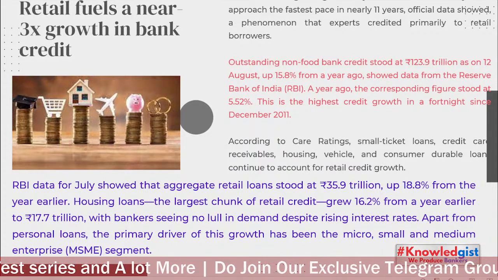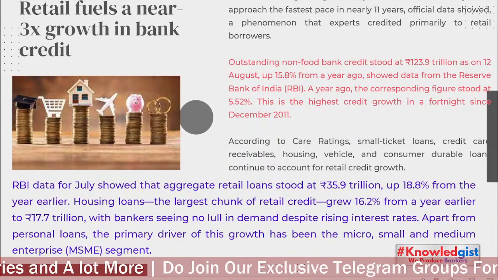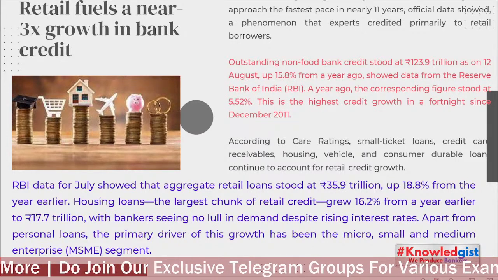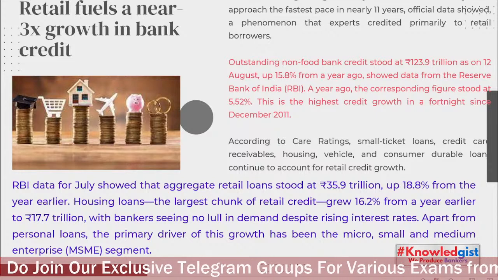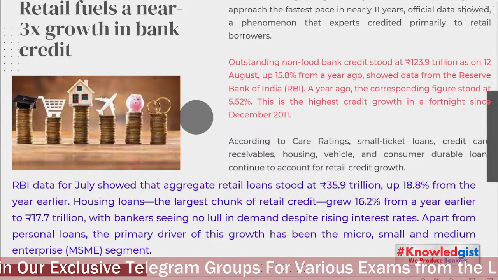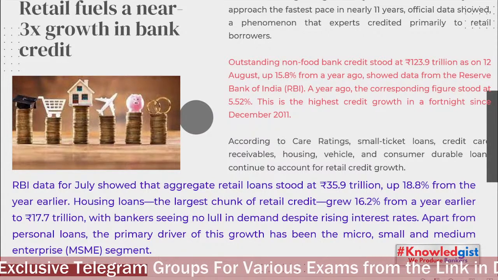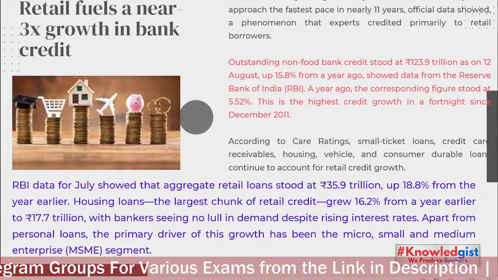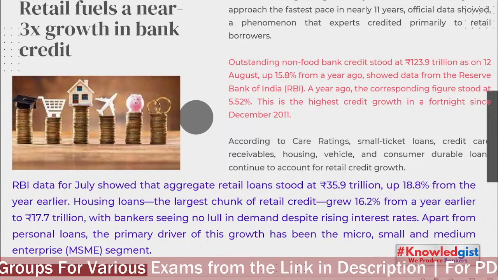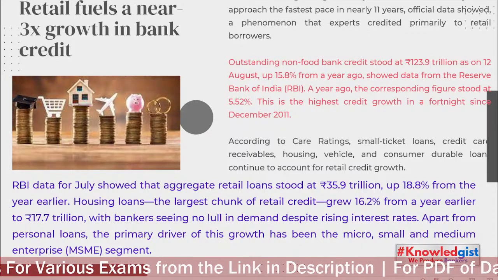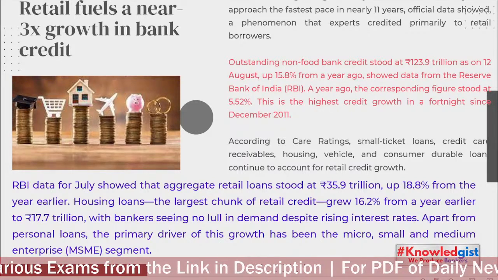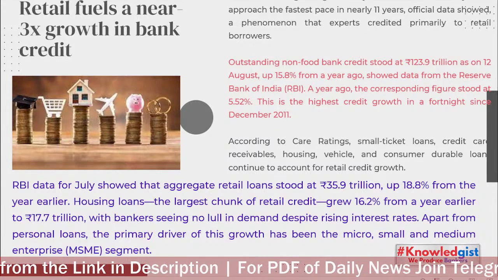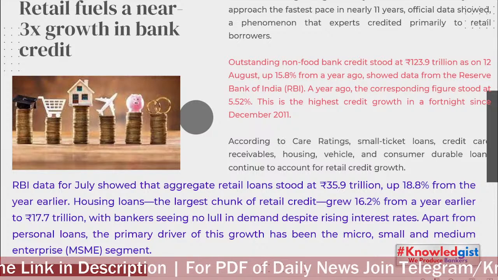Retail fuels a near three times growth in bank credit. Numbers important. Okay, bank loans in India are growing at a faster pace, and now it is at a 9-year high. Outstanding non-food bank credit stood at 123.9 trillion as on 12th August, up 15.8 percent from a year ago. What is non-food credit and food bank credit?